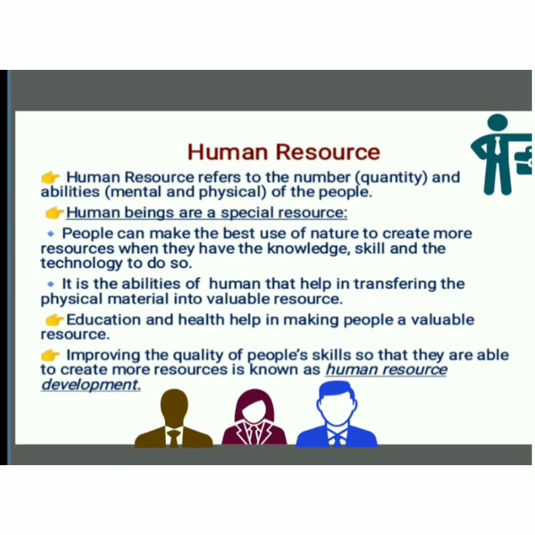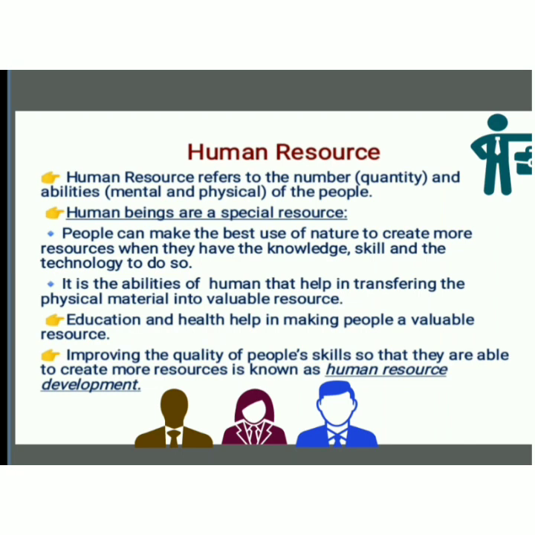Next is human resource. Human resource refers to the number and abilities, meaning both the mental and physical abilities of the people. Human beings are a special resource. Why are human resources important? We can see here are two points.